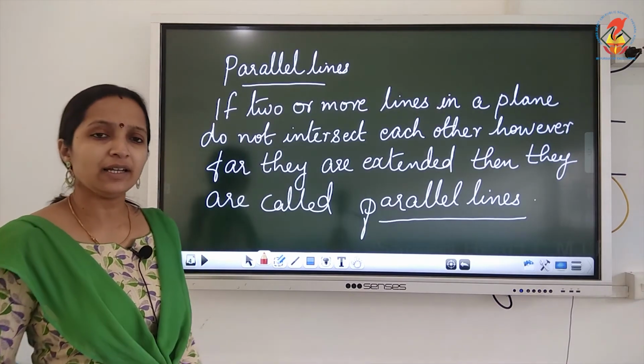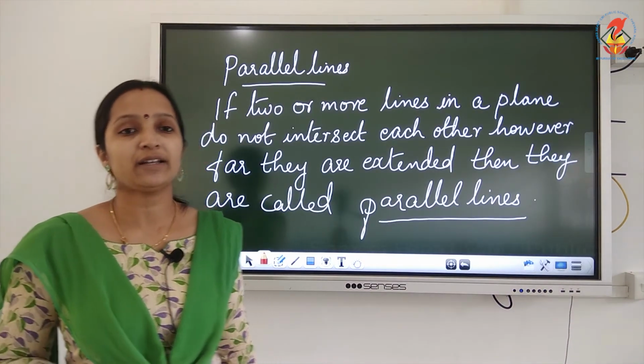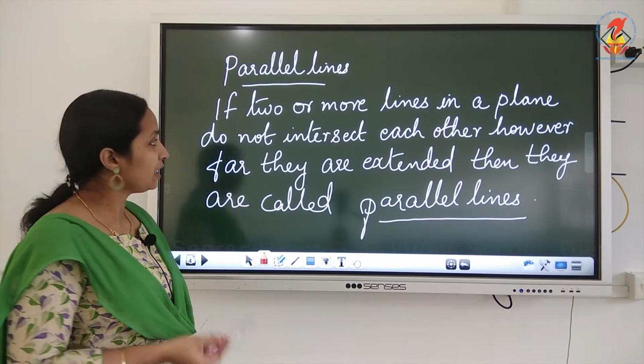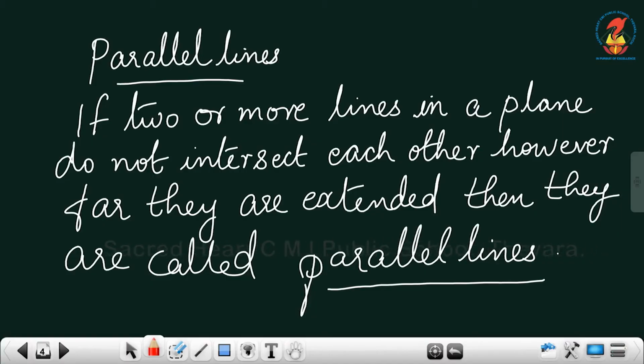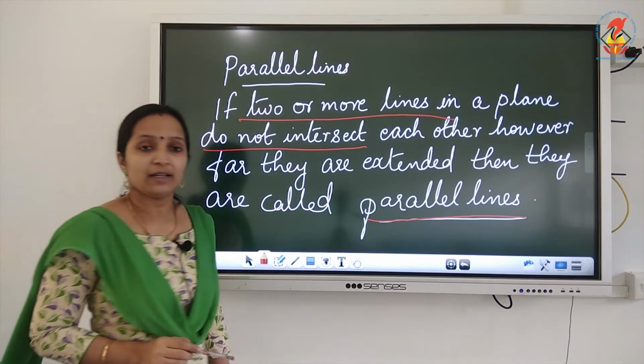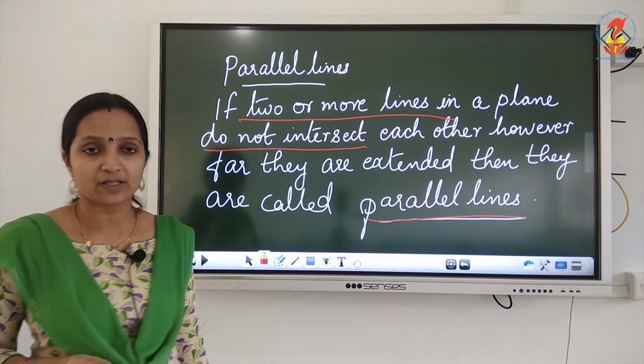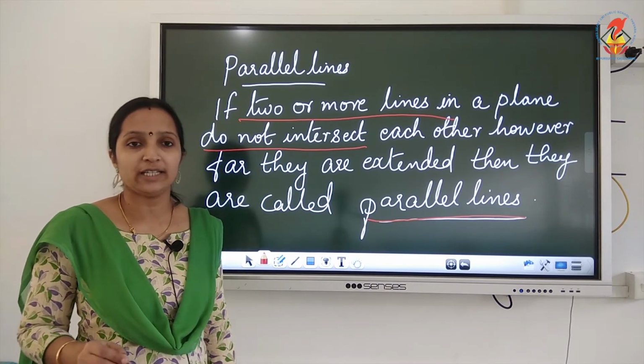Parallel lines, or you can say non-intersecting lines. What is the other name? Non-intersecting lines. Parallel lines means what? If two or more lines in a plane do not intersect each other, however far they are extended, they are called parallel lines. Parallel lines means they do not meet at any point.